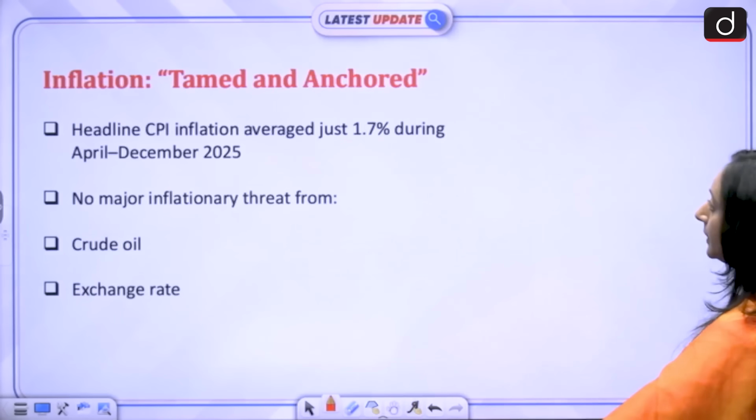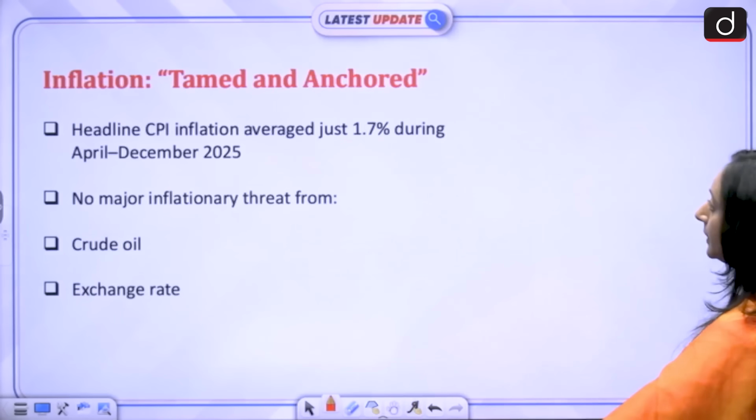Now, if we talk about inflation, the term that has been used in the document is tamed and anchored. Like in the previous financial year also, inflation had been very low. The headline CPI inflation averaged at just 1.7% during April to December 2025. This happened due to a moderation in food and fuel prices, and because of this moderation, we saw the headline CPI inflation to be very low.